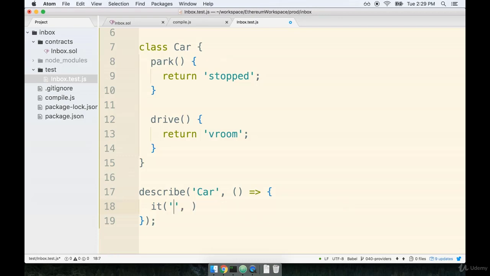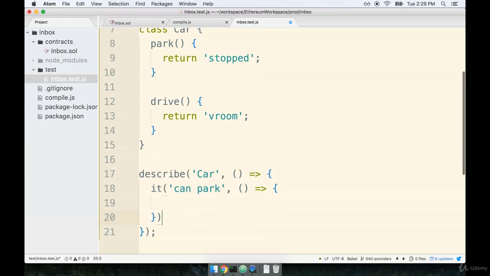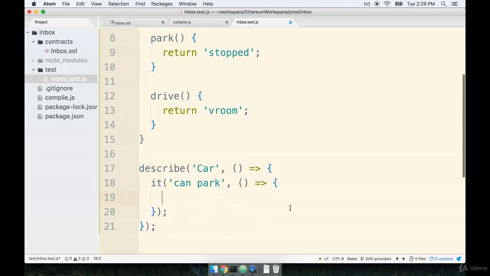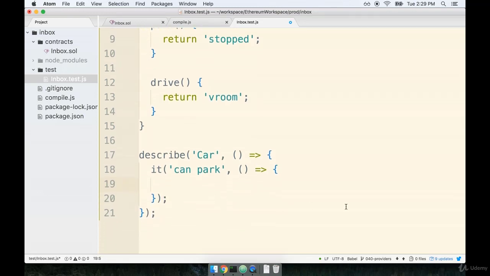Usually we just use it to have something easy to look at on a test output report and say, oh okay, we understand what test is either passing or failing. So for right now, we'll just stick with it can drive. Or excuse me, it can park, my mistake. Now just like describe, the second argument is going to be an arrow function. And inside of this arrow function is where we are going to write our actual test setup and assertion logic.